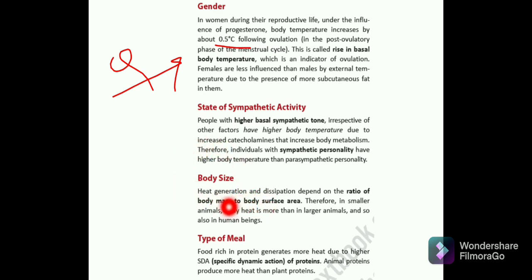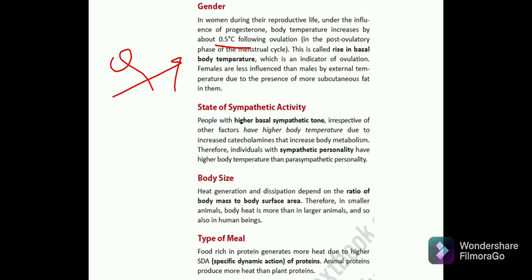Now comes the body size. Body size is related to heat generation and dissipation. This depends on the ratio of the body mass to body surface area. The smaller animals' body heat is more than the larger animals, and so it is in human beings. If the human being is smaller, the body heat will be more as compared to a larger human being.